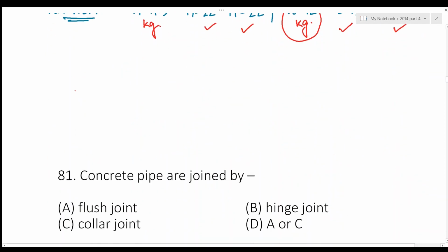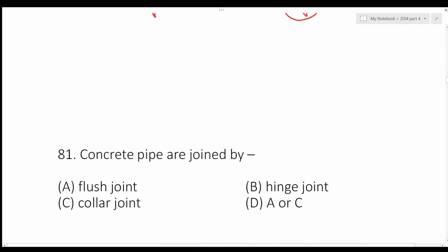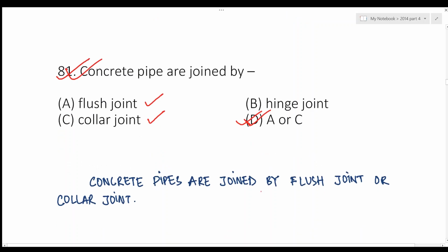Next question: concrete pipes are joined by. Now concrete pipes can be joined by flush joint as well as collar joint. So the answer should be D. The answer should be both flush joint and collar joint.